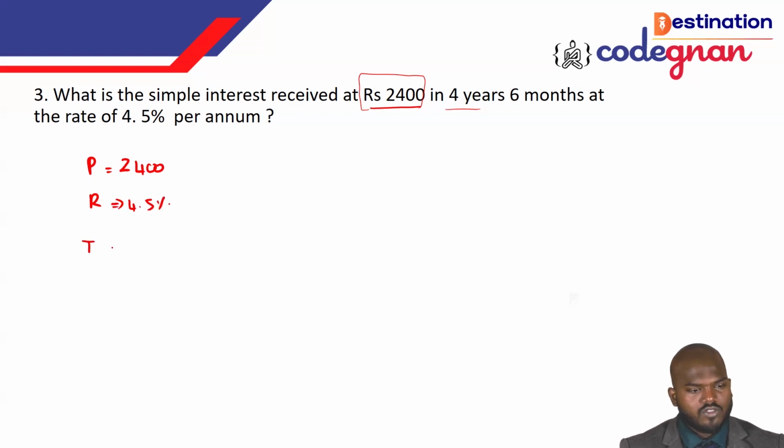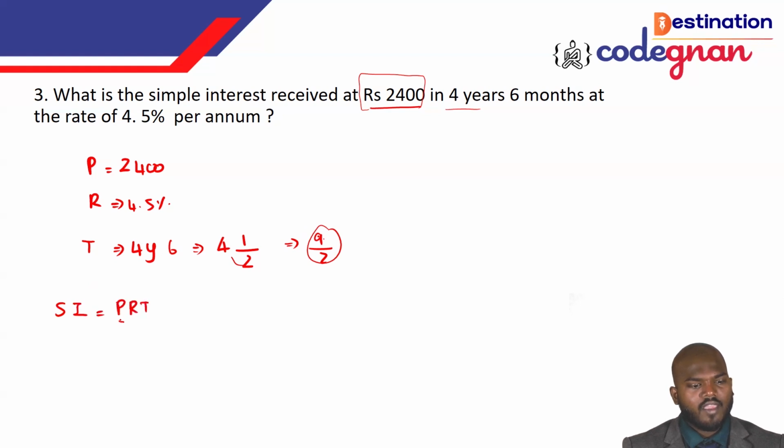And they are saying 4 years and 6 months. I'm writing this as 4 1 by 2, or 4.5 years. So 4 years, 6 months means I can write it as 4.5, right? This 4.5 I can write as 8 plus 1, that is 9 by 2. So now I derive the formula, that is SI is equal to PRT by 100. SI is equal to PRT by 100.